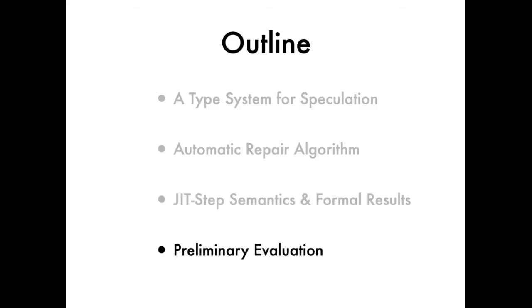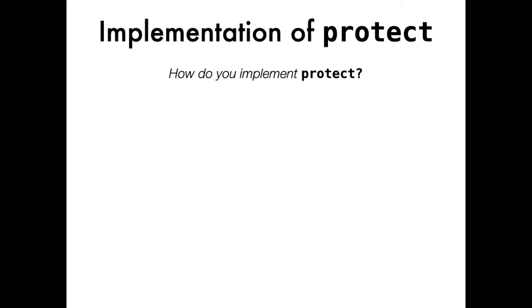In the rest of the talk, I'm going to briefly discuss our preliminary evaluation of Blade. Our protect primitive provides an abstract interface for fine-grained control of speculation. However, whether Protect can eliminate leaks with tolerable runtime overhead depends on its concrete implementation. Ideally, Protect is implemented in hardware and exposed as part of the processor instruction set.